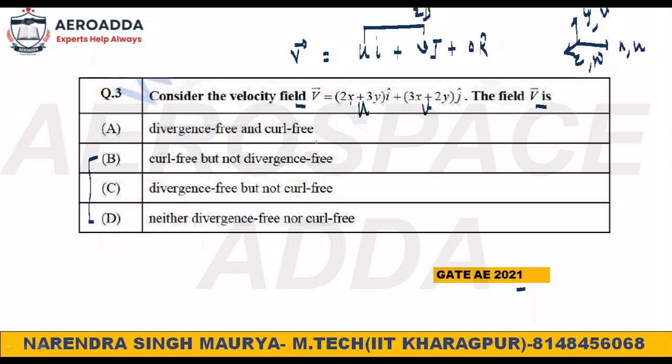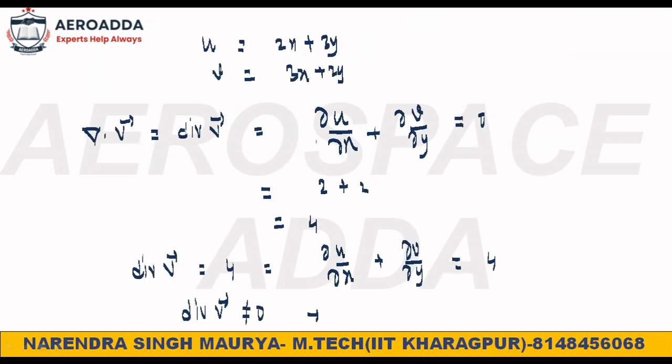Divergence is basically related to the divergence of the v vector. If it is 0, it means it is incompressible. But here the divergence of the v vector is not equal to 0, so it is not divergence free. That's the meaning of it. If that value becomes 0, then it will be divergence free. But if the divergence of the v vector you are getting is not equal to 0, it means it is not divergence free.